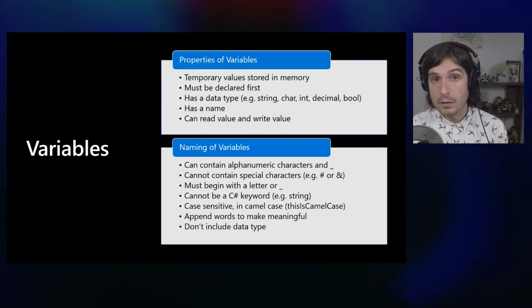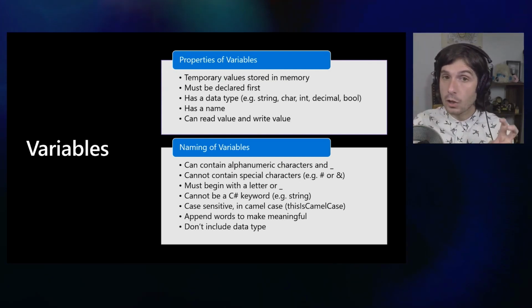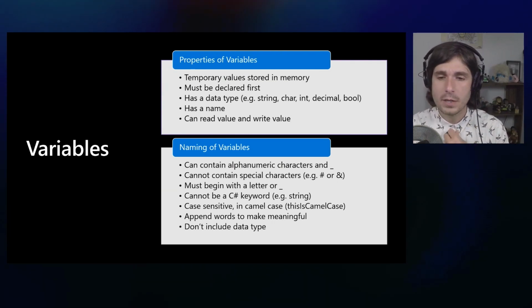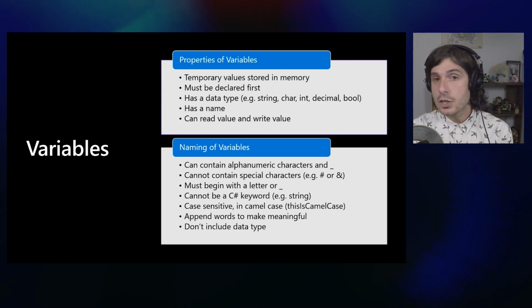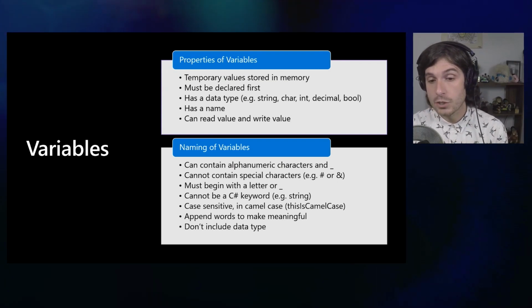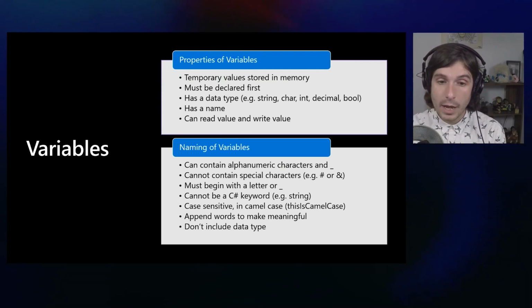So I could say var s equals hello world, and that s would be my variable. And we'll see this as I step through the code. Since C# is a compiled language, there's rules that you have to follow. You may have seen that there's a semicolon at the end of a line.